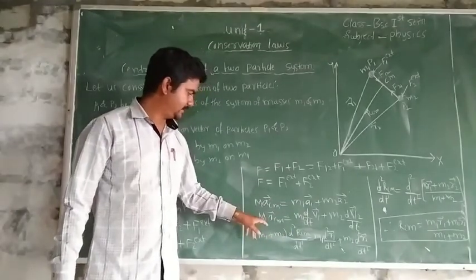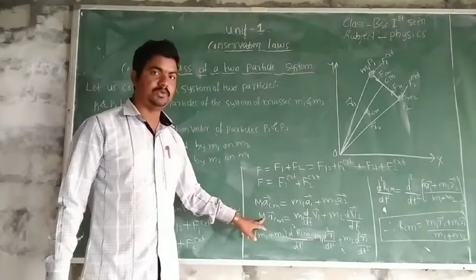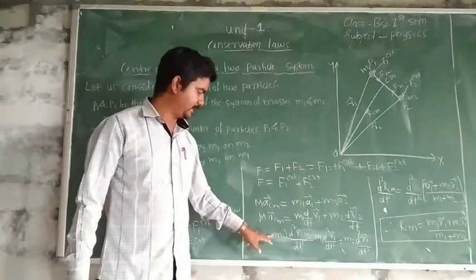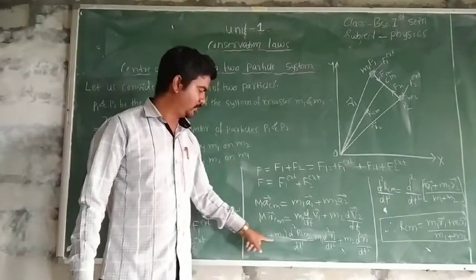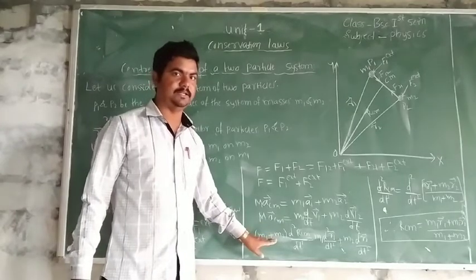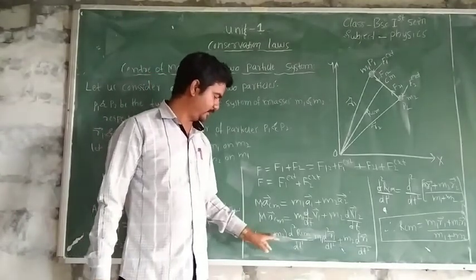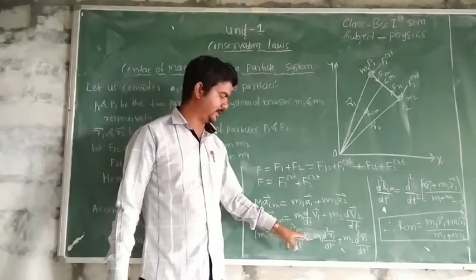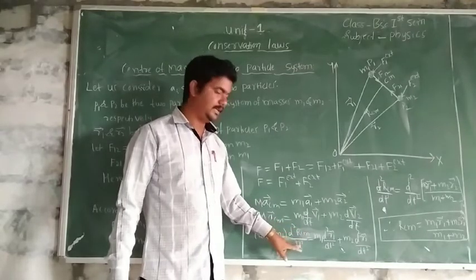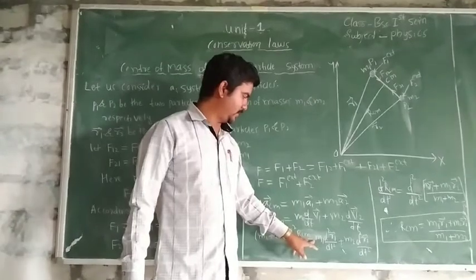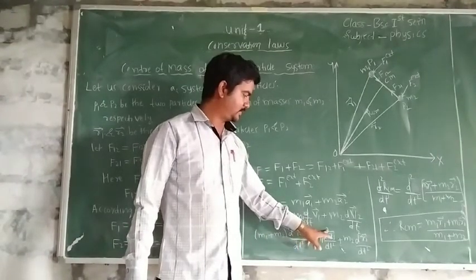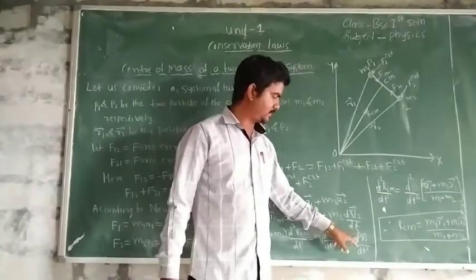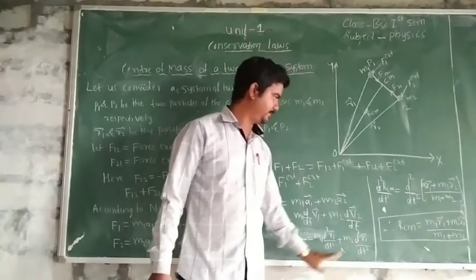That's why this M is written as the total mass of the system, that is written as M1 plus M2. Here we consider only two particles P1 and P2. That's why we can write masses of two particles M1 and M2. M1 plus M2 into the second derivative of position vector of center of mass, d square RCM by dt square, is equal to M1 into d square r1 by dt square plus m2 d square r2 by dt square.